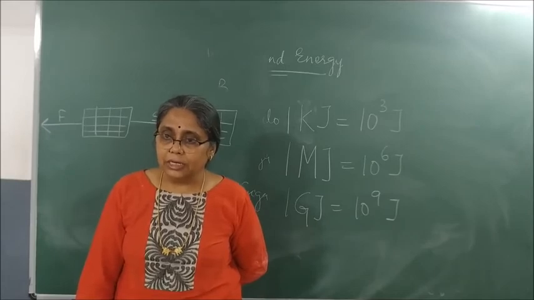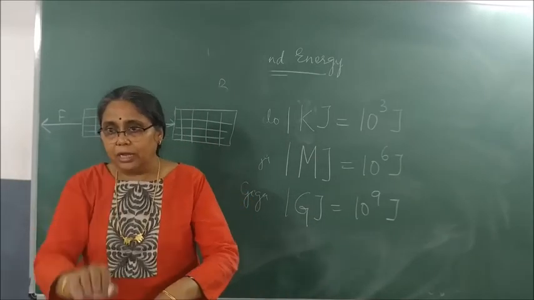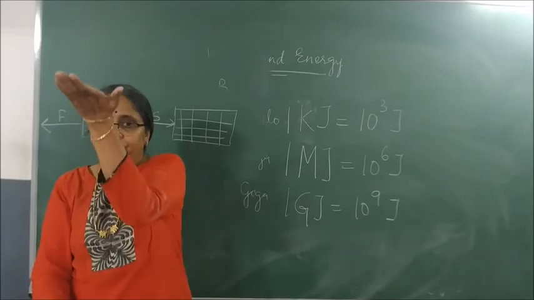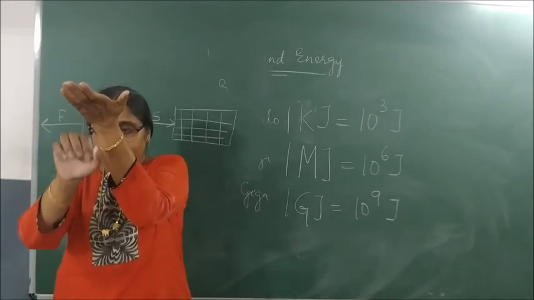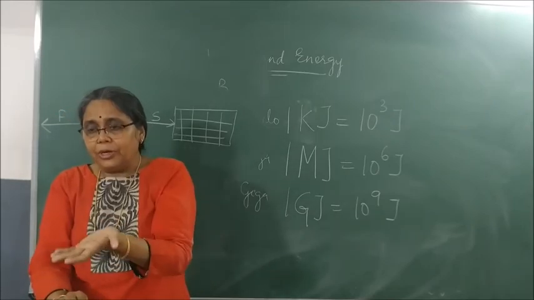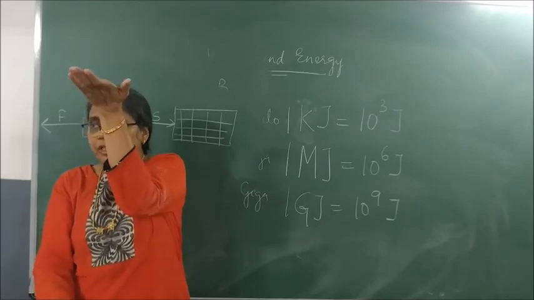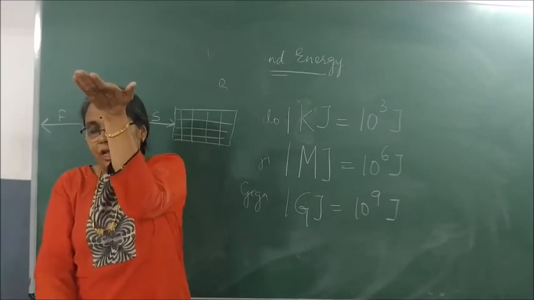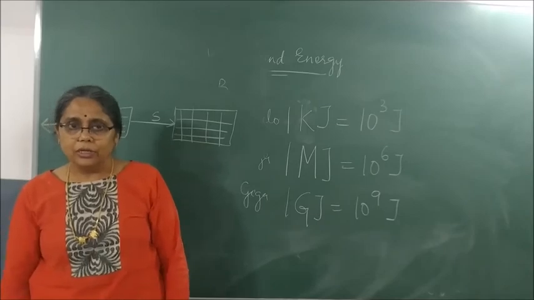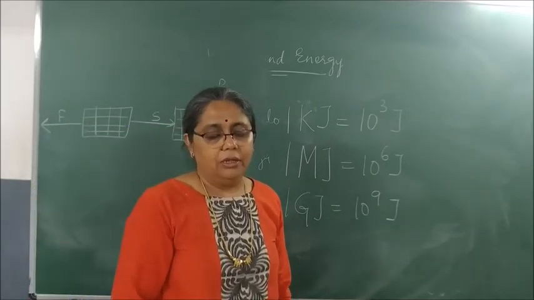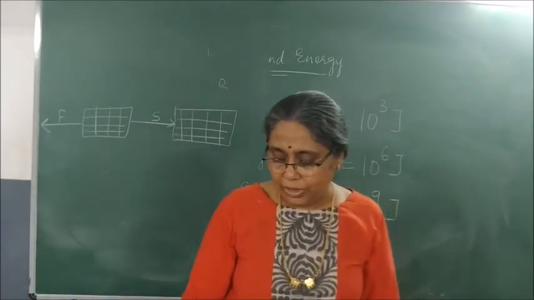Understood? Why negative? Gravity is pulling down, but the object you are lifting up. So force is acting downward, but you are lifting the object in the opposite direction of the force applied. So it is what work? Negative work done.